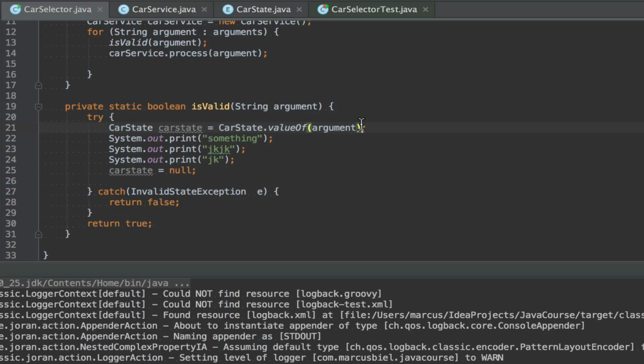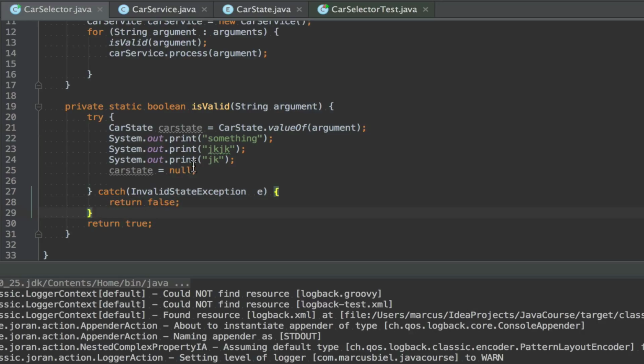When the code is executed, the execution will jump from here directly into the catch. So this is leaving the normal program flow. The normal program flow would go from line 21, 22, 23, 24, 25, and so on. But here we're jumping from line 21 to line 28.